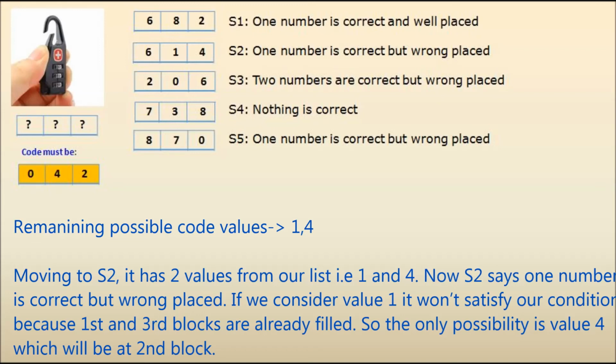Moving to S2, it has 2 values from our list, that is 1 and 4. Now S2 says one number is correct but wrongly placed. If we consider value 1, it won't satisfy our condition because the first and third blocks are already filled. So the only possibility is value 4, which will be at the second block.